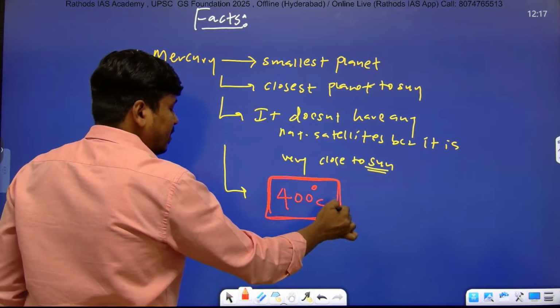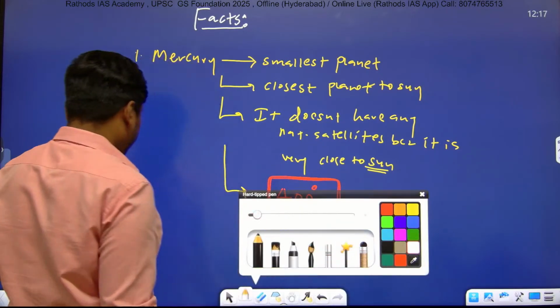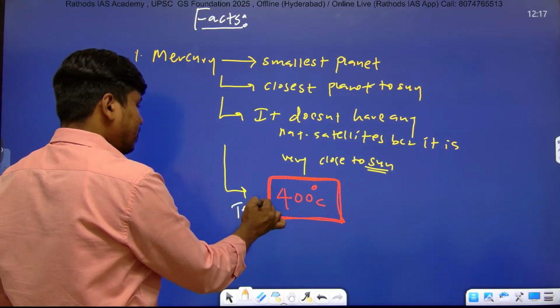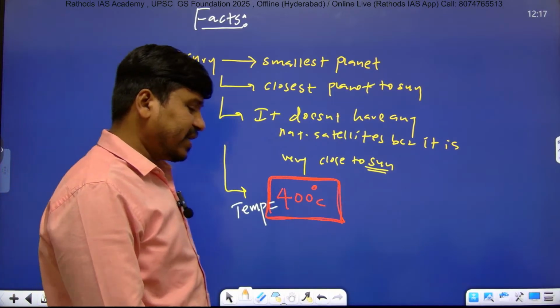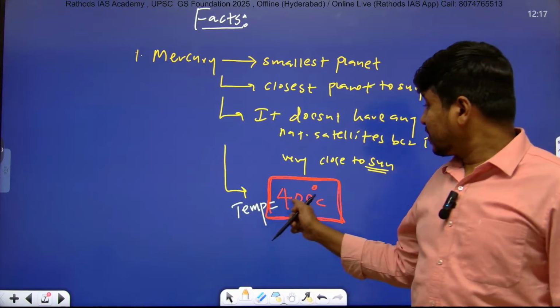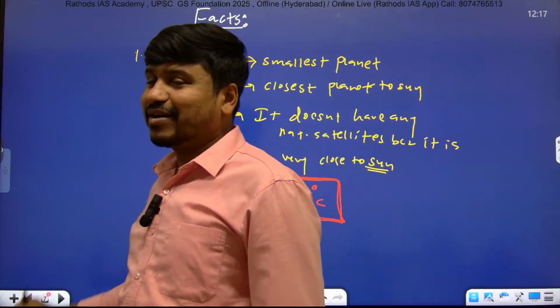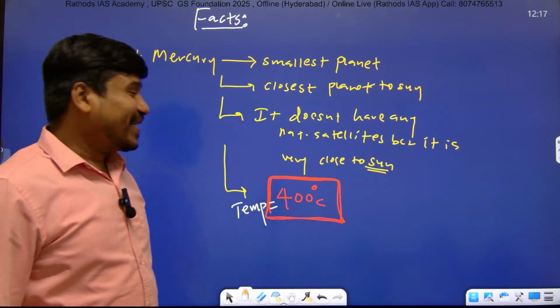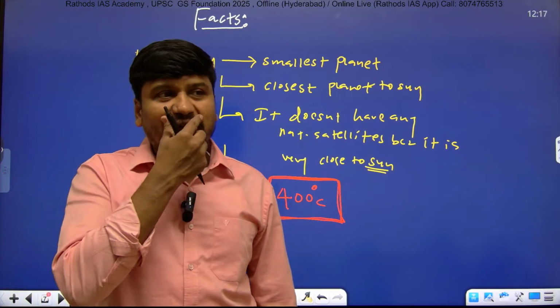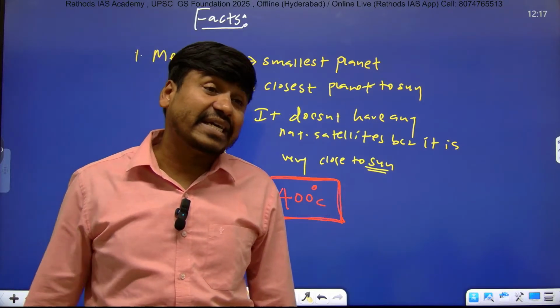Just write down: the Mercury surface has a temperature of around 400 degrees Celsius.